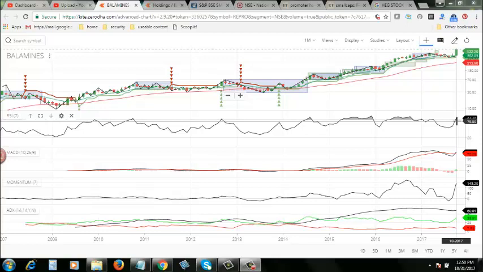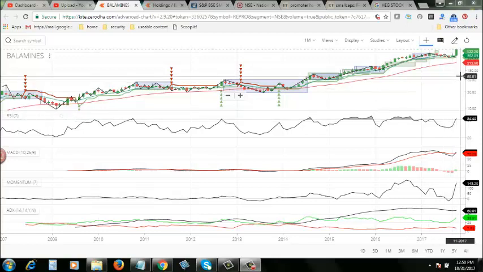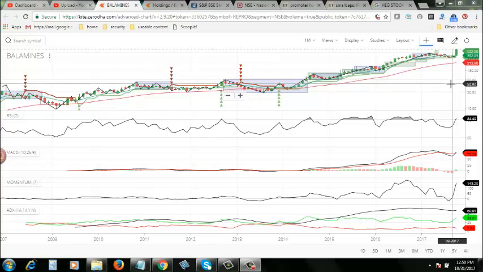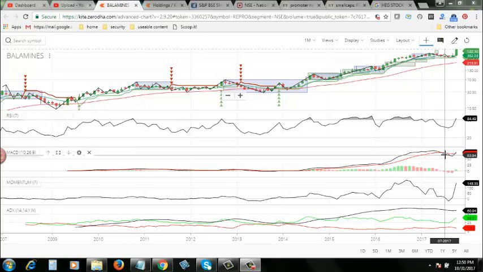I am pretty sure this particular stock will cross 600 in the next coming few months, or in the near future. That's what the way the RSI graph is cutting through the top 80 line is telling us. Now, look at the MACD.